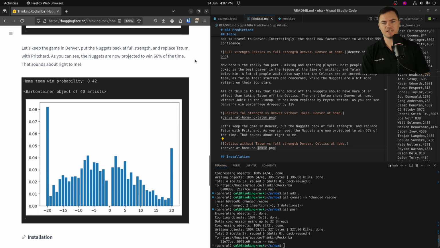However, if you put Tatum back in the game, keep the game in Denver, and take Jokic out, the Denver Nuggets' probability of winning drops down to 42%. So that's a drop of 13%. So it thinks Tatum is worth 11% and it thinks Jokic is worth 13%. It shows that it thinks they're comparable, but Jokic is better. Again, you can quibble with that. I think I roughly agree with that prognosis.